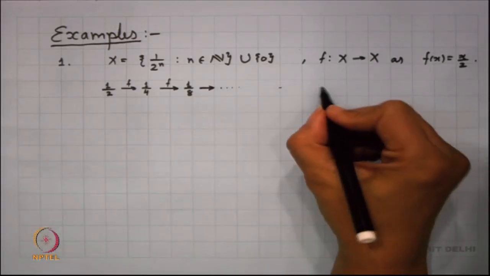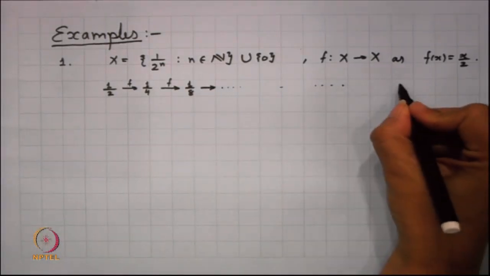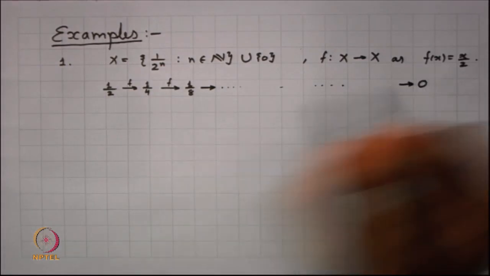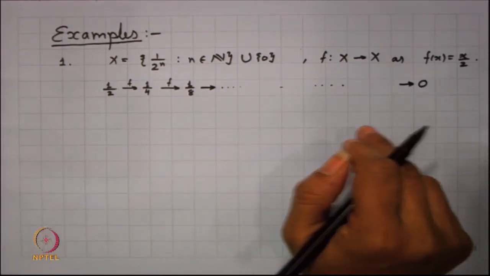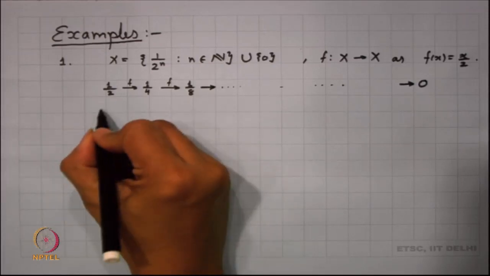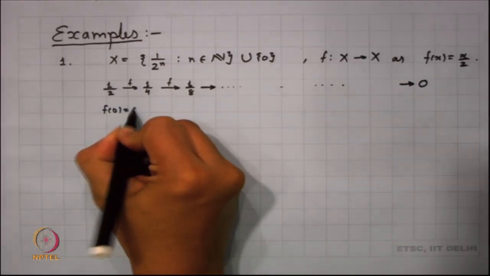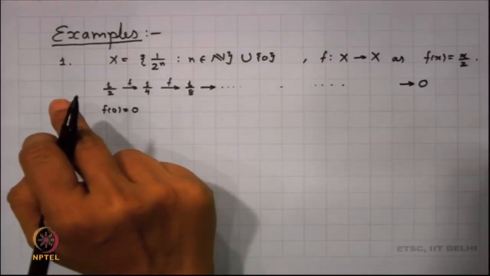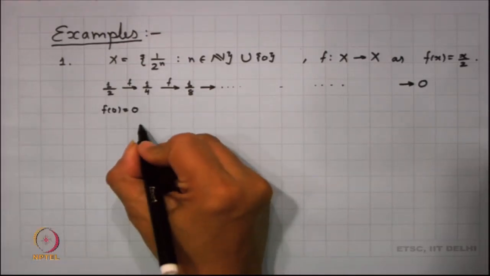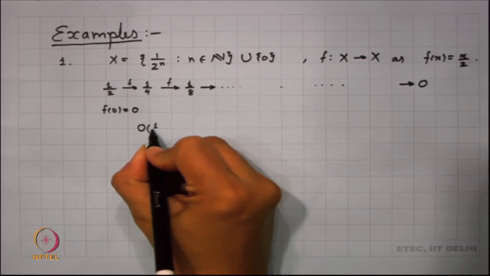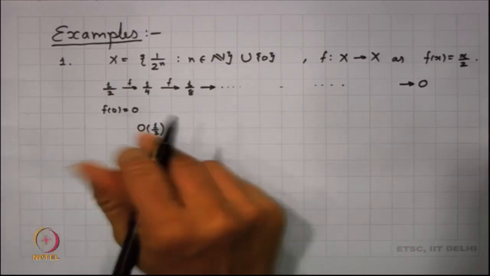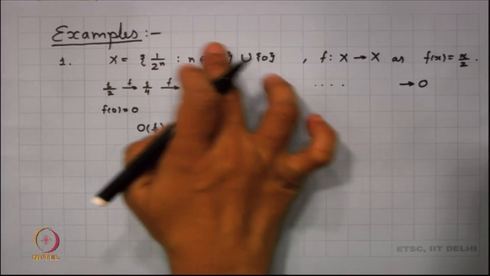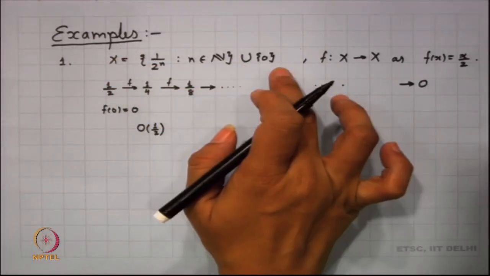What happens here is that ultimately this converges to 0. My 0 is a fixed point here, so f(0) is equal to 0. Now, if I look into the orbit of half, my orbit of half consists of all of X except the point 0.